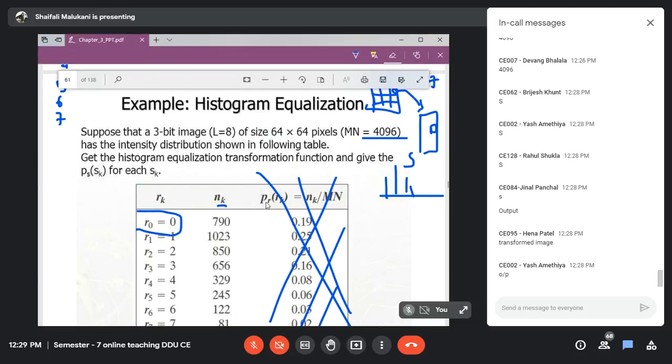Of course, they have asked you not only S, they have also asked you PS as well. Okay. S is the transformation function. S actually indicates your output image.